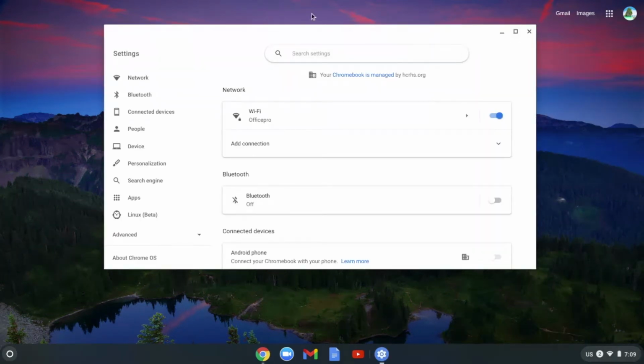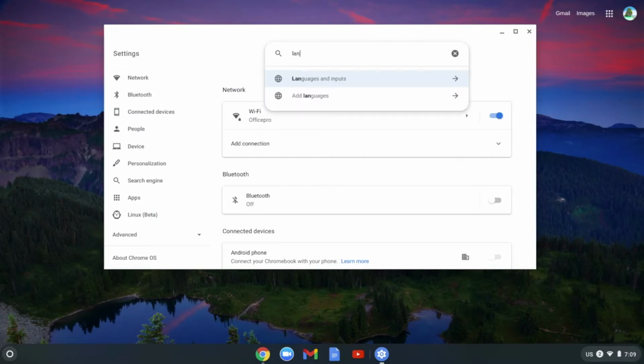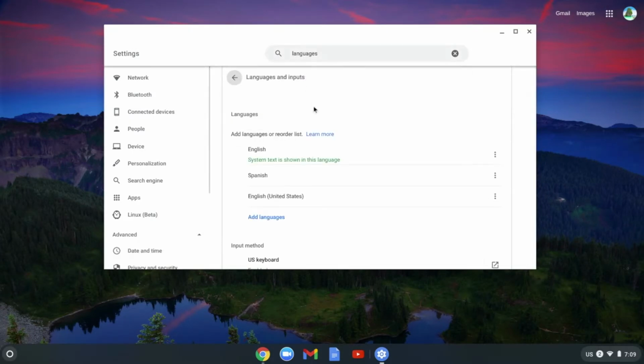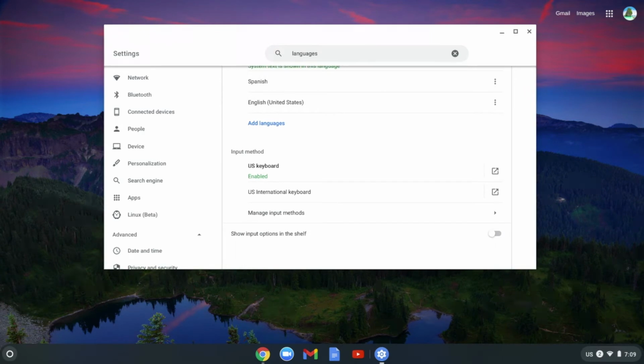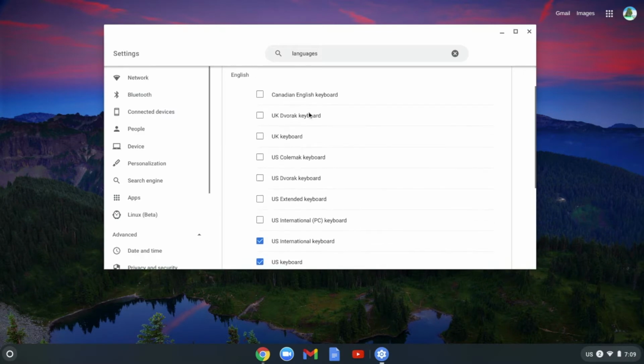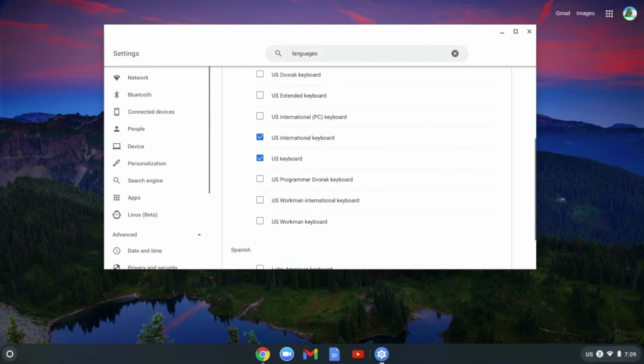Once you're there, you should be able to see a search bar on the top. Just search up languages. Scroll down and you'll be able to see an input method header. Once you see that, hit manage input methods. You'll see a bunch of different keyboards that you can click and select.